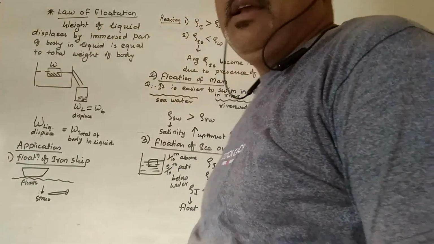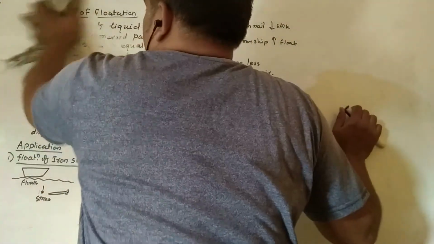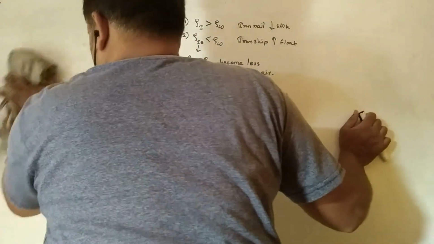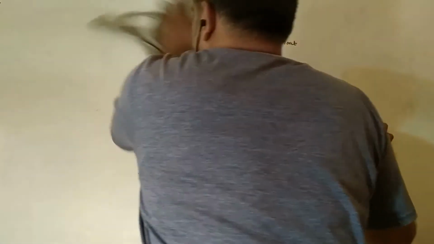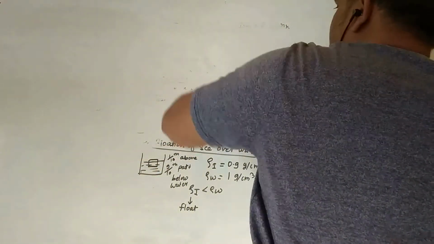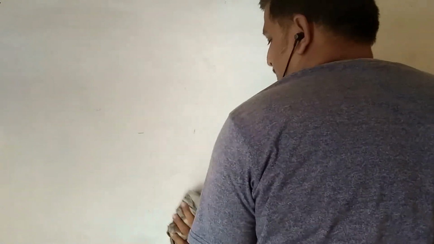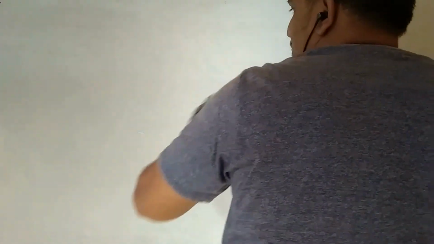Let's see the next application. The next application is the submarine. You know that a submarine is a specially designed equipment which is used in our navy, right? And at the top of this submarine, a periscope is fixed.